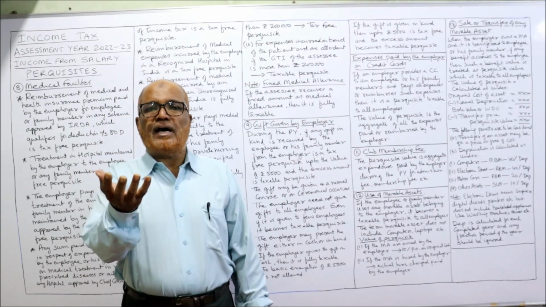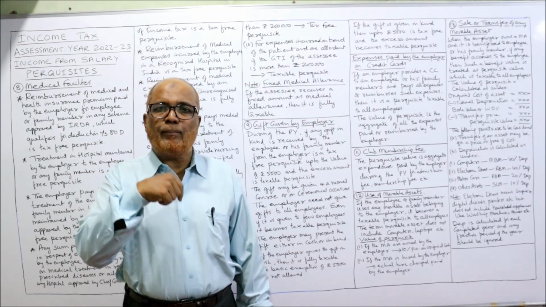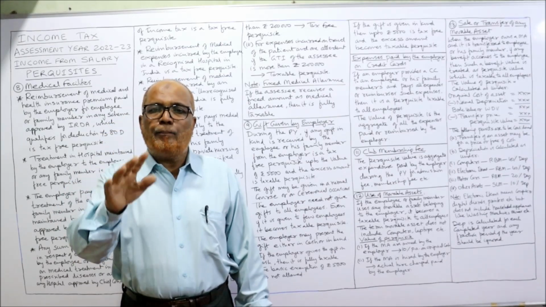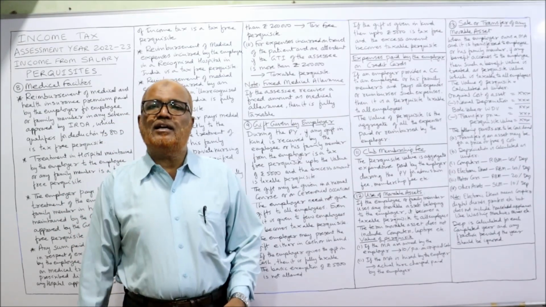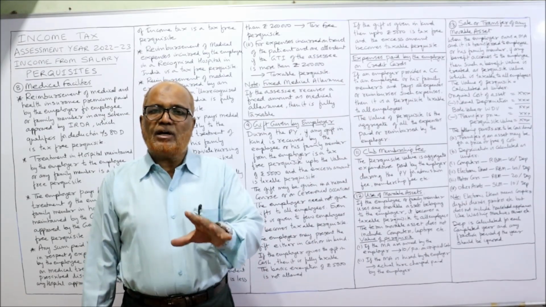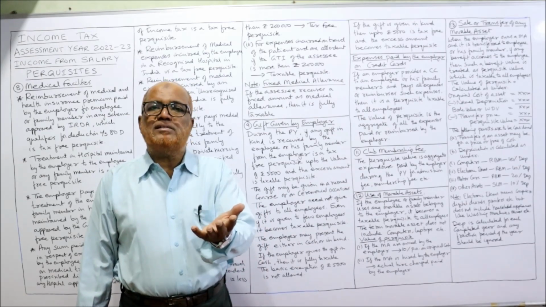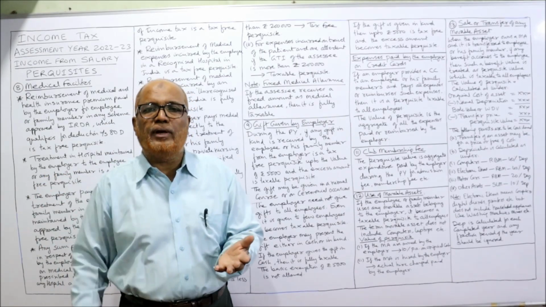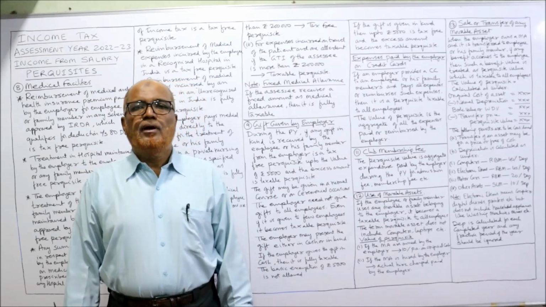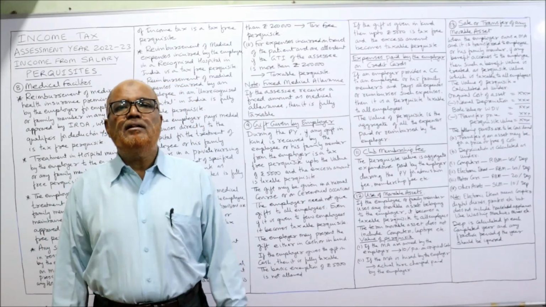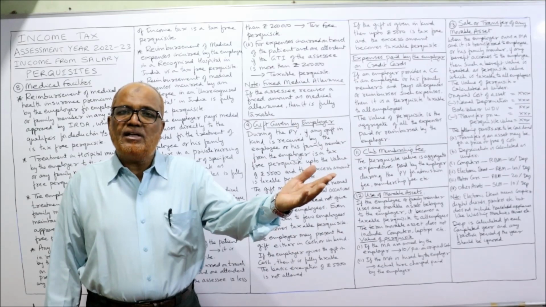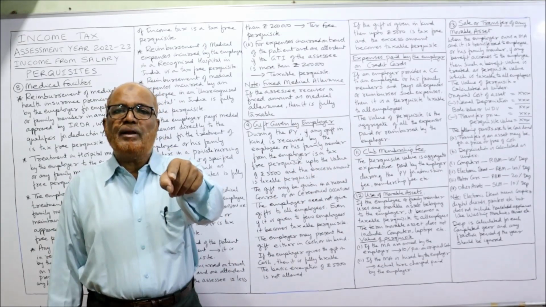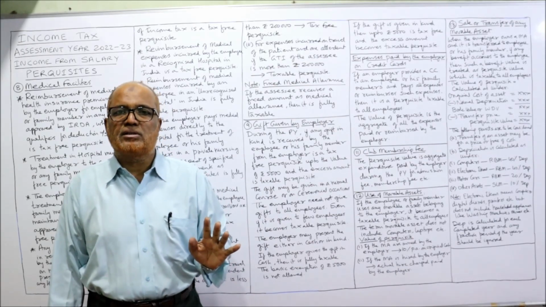Example: the cost of the asset is 1 lakh to the employer, and during the last so many years it was depreciated. Now presently the value of the asset is, let it be, 40,000. 40,000 is the book value, the present value of the asset, and this asset is being sold to the employee for 10,000. Now how much benefit is the employee getting? 30,000. Because the value of the asset is 40,000, he got it at 10,000. So 30,000 is the value of the benefit, and that is the value of the perquisite in the hands of the employee.